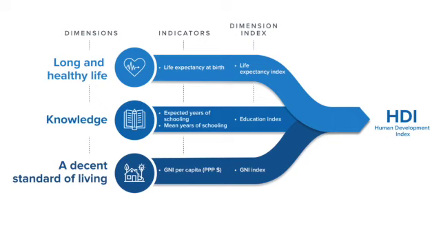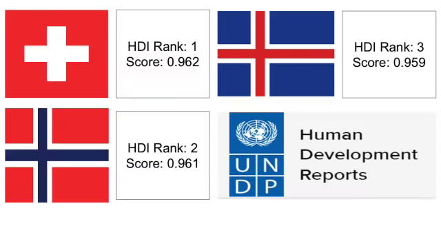So again, the top 3 countries mentioned above have a HDI closest to 1, which is Switzerland 0.962, Norway 0.961, and Iceland 0.959. However, the Human Development Index can be adjusted for inequality because, as one criticism of HDI is, it doesn't take inequality into account. But the inequality adjusted measurement clearly does. So inequality within a country can significantly affect people's well-being and opportunities. Therefore, there is an inequality-adjusted measure.